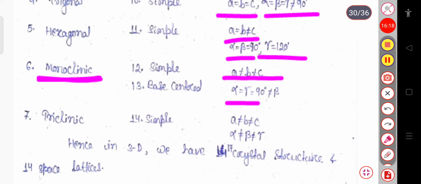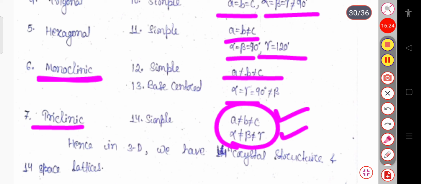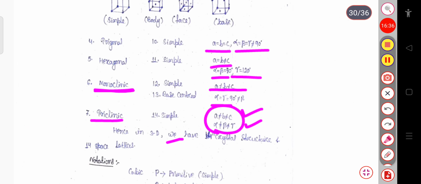And for the triclinic case, neither the sides nor the angles are equal in nature, that is A not equal to B not equal to C, alpha not equal to beta not equal to gamma. Later we will discuss simple cubic, body centered cubic, and face centered cubic.